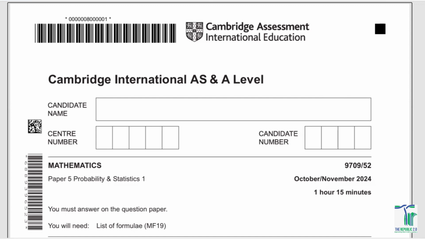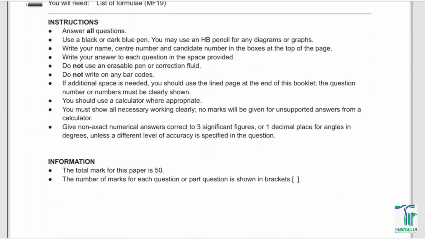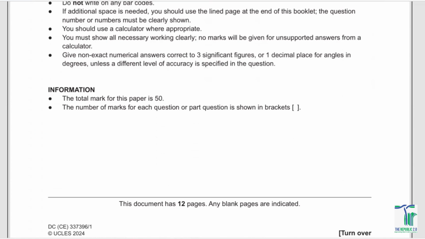of Cambridge A Level, Paper 5, 2024. The time frame for this paper is 1 hour 15 minutes, so we'll try to complete this paper within that time.